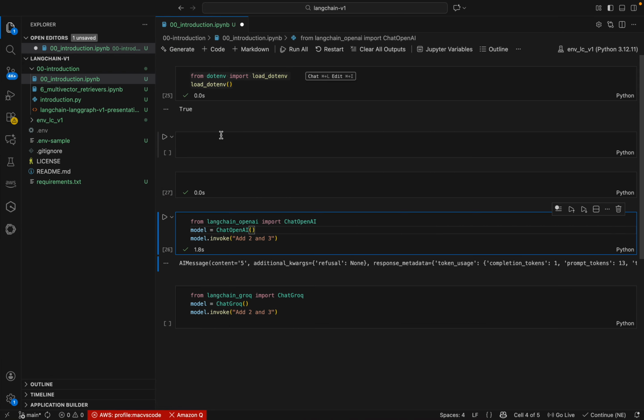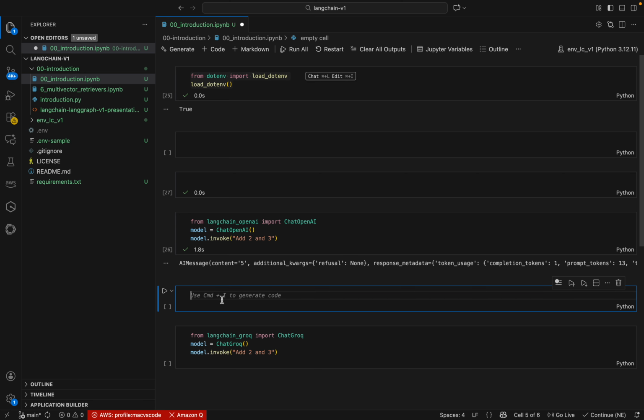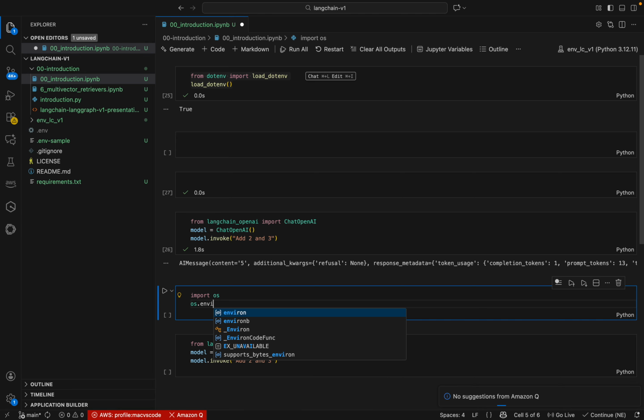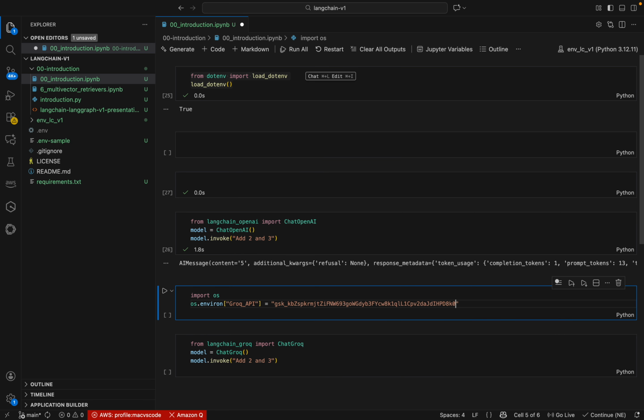Similar to the earlier situations, I can add this into my environment variable. Otherwise I can just put it into os.environ, I can say GROQ_API_KEY, mention it here and put the key here.